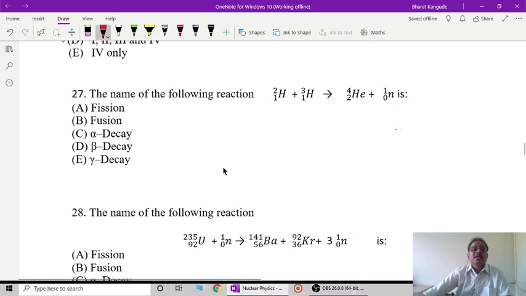Now this is another reaction, question number 27. The name of the following reaction: 1H2, that is deuterium, plus 1H3, that is tritium. They come together and they form a nucleus 2He4, another nucleus, and along with that, that gives one neutron in this reaction. And this is the reaction where two lighter nuclei come together and form a heavier nucleus, and that's what this process is called as fusion. So out of the given options, fission, fusion, alpha decay, beta decay, gamma decay, B is the correct option, where two lighter nuclei come together and form a heavier nucleus.